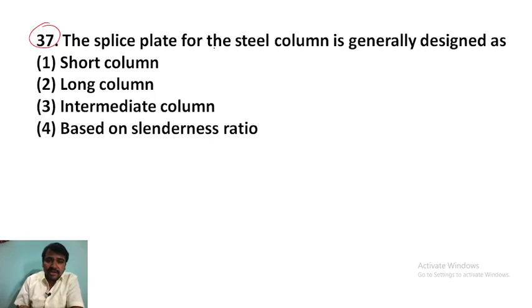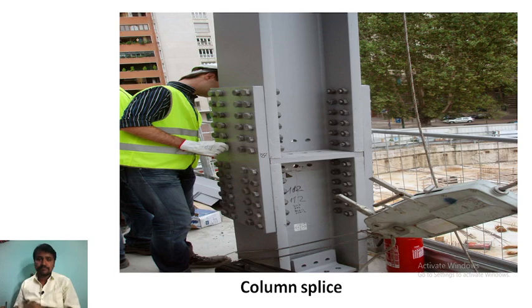The splice plate for a steel column is generally designed as, a design of steel structure question. First of all, understand what you mean by a splice plate. For your better understanding, I have put in some images. You can see this is a column, and this is another column here at the bottom.